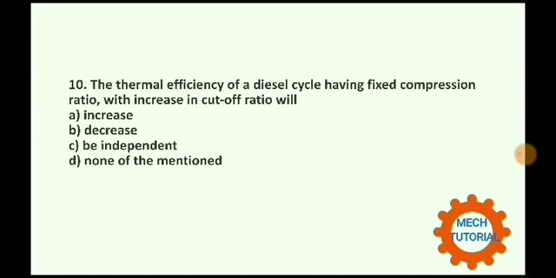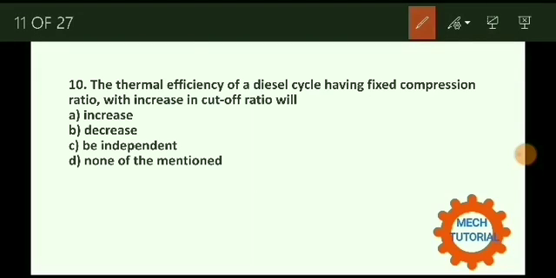Next question. The thermal efficiency of diesel cycle having fixed compression ratio with increase in cutoff ratio will be. The correct option is option number B. Here compression ratio is fixed, but cutoff ratio is increases.